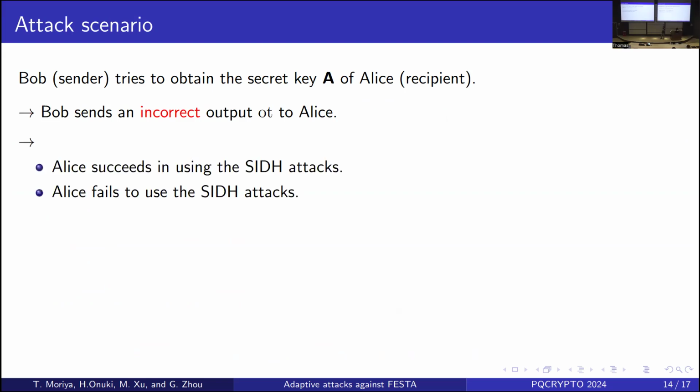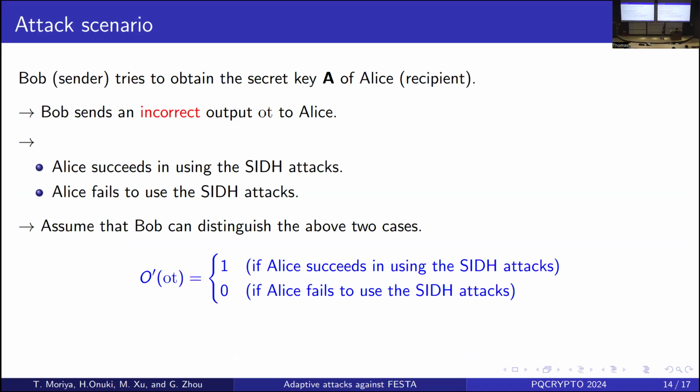Then two cases can happen. In the first case, Alice succeeds in using the SSH attacks, meaning she obtains the precise image points under the hidden isogeny. In the second case, Alice fails to use the SSH attacks and couldn't get the precise image points.